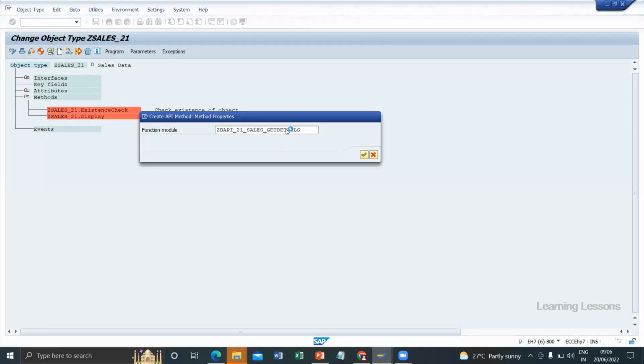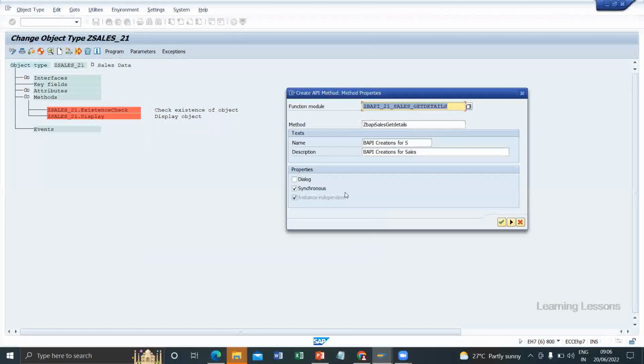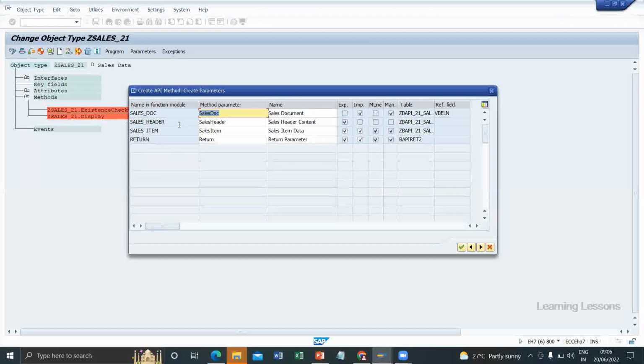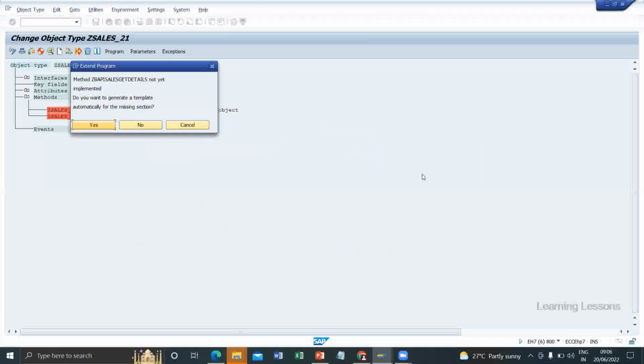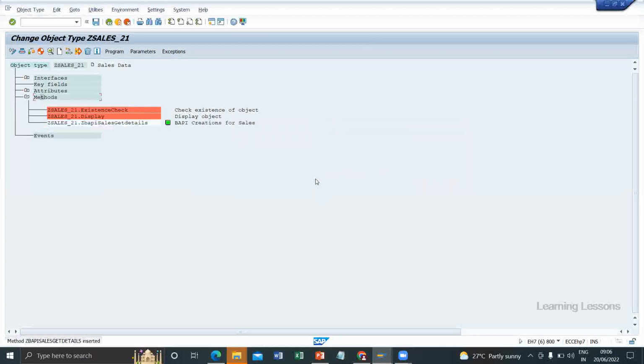The name is your wish, but it starts with ZBAP. You can see everything is extracted. Just click on the arrow mark, next arrow mark. You can see all the importing parameters, sales doc, header, item, return, everything is extracted. Click on next. Method ZBAP sales get details is not yet implemented. Do you want to generate the template automatically for the missing section? Yes. You can see this is generated. Now we need to select this and implement.